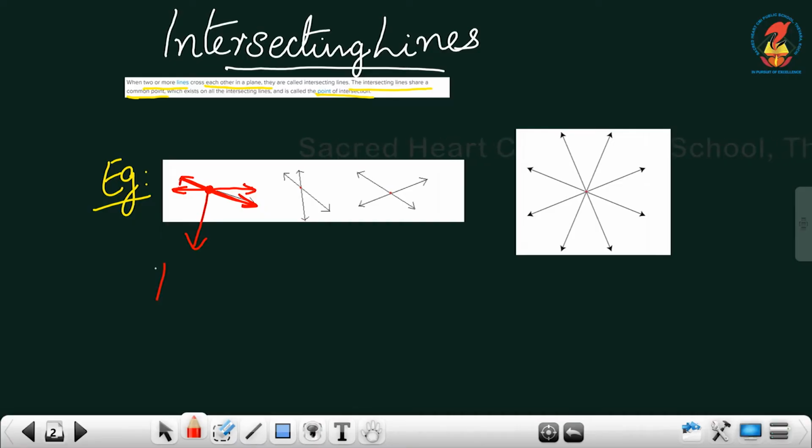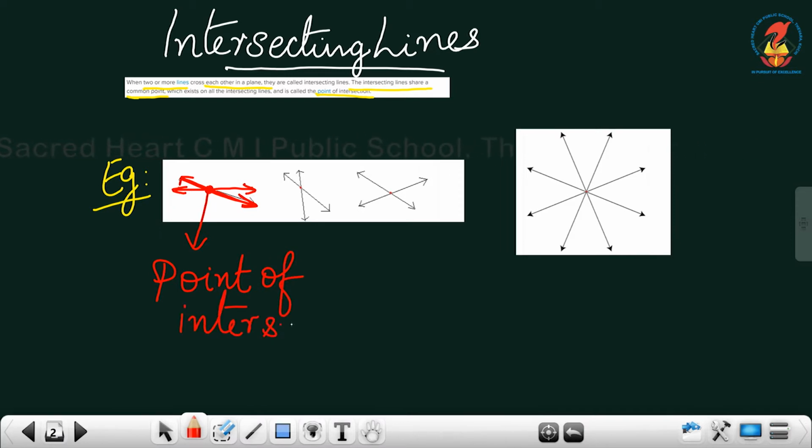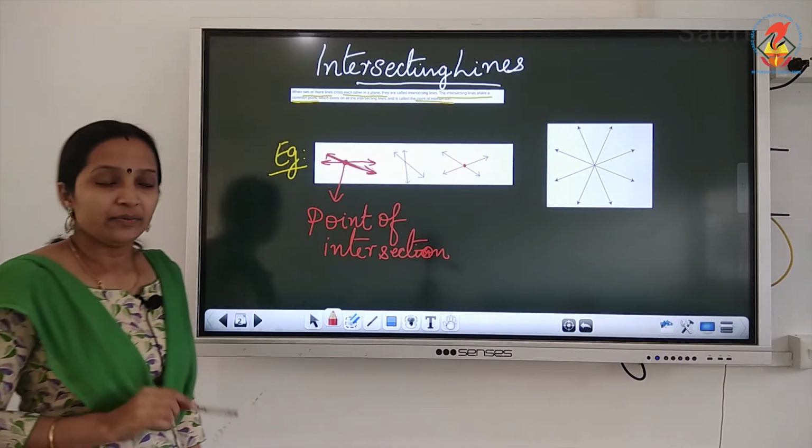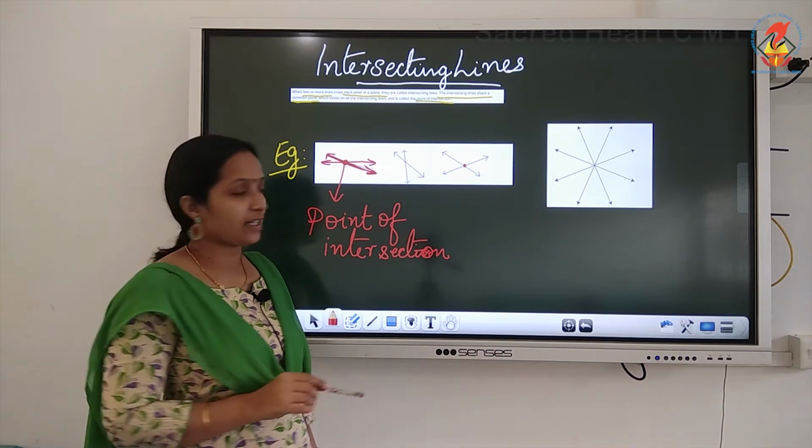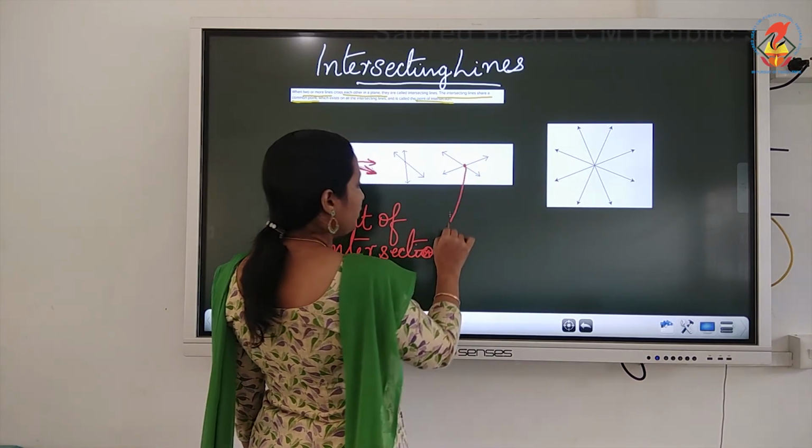And this common point is known as point of intersection. What is the name? Point of intersection. That common point or their meeting point is known as point of intersection. Now look at these two lines. Which is the point of intersection here? That means the meeting point, or you can say the intersecting point. This is the point of intersection. Now here, this is the point of intersection. When two lines have a common point, that common point is known as point of intersection. So this is the point of intersection here.